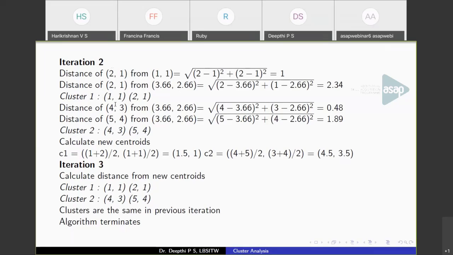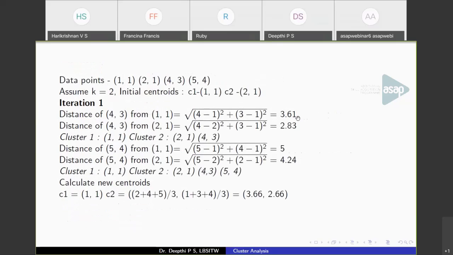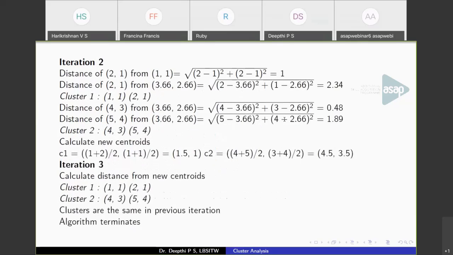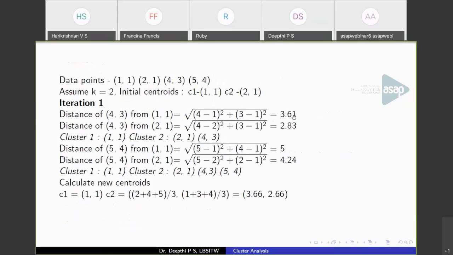Now take the second point (4, 3), calculate the distance, and you'll get the distances 0.48 and 1.89. So cluster 2 will have (4, 3) and (5, 4). See this, I haven't calculated the distance of (4, 3) from (1, 1) here, because we have calculated it already, and the distance of (4, 3) from (1, 1) is 3.61.